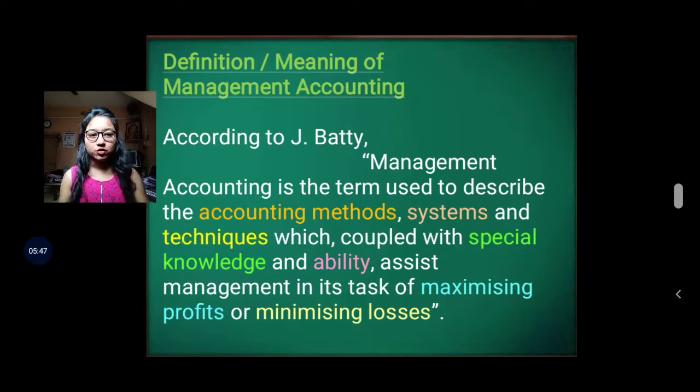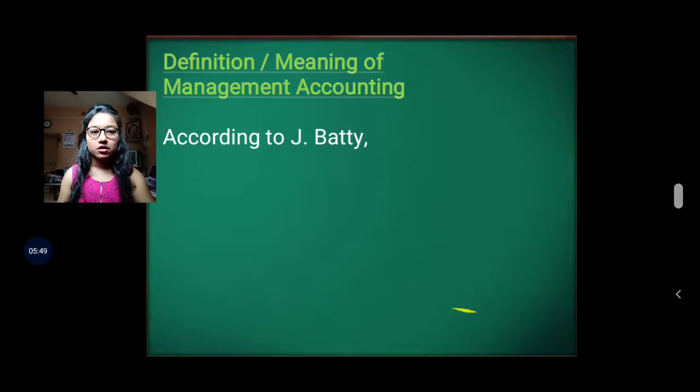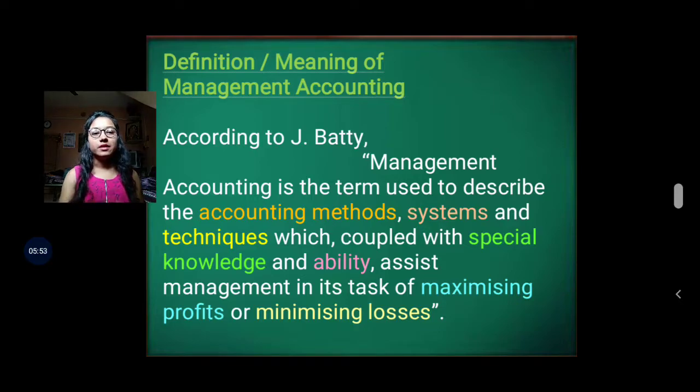Assist management in its task of maximizing profits or minimizing losses. Assist means help. Here management accounting describes accounting methods, systems, techniques along with special knowledge and ability. For what purpose?